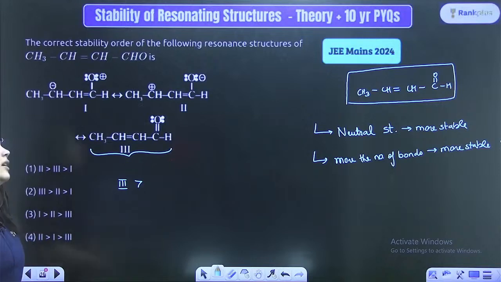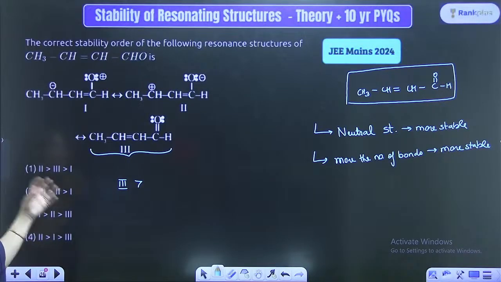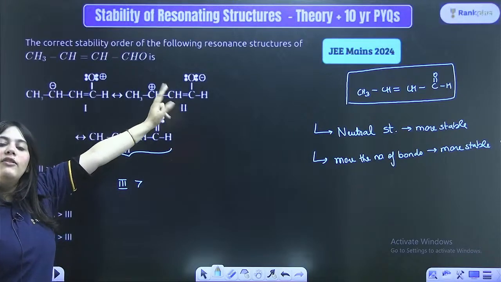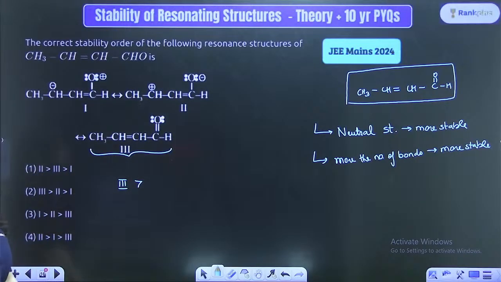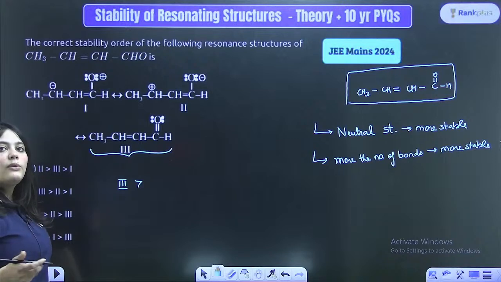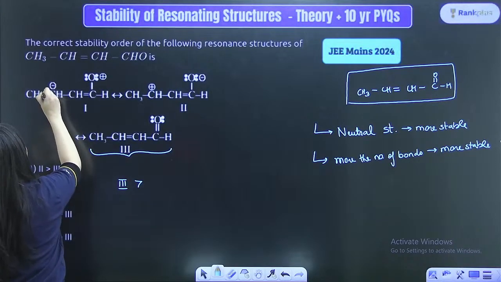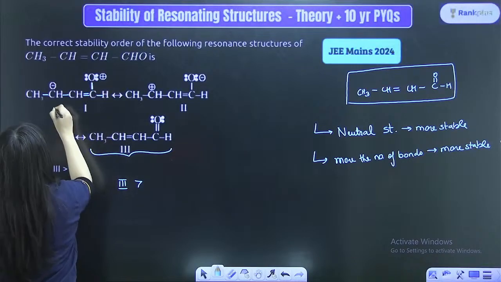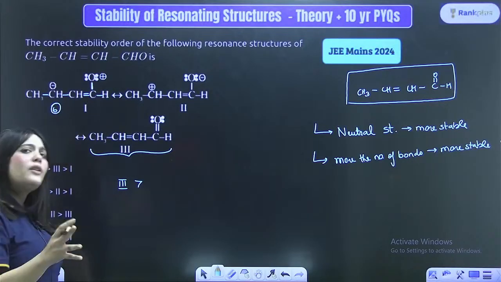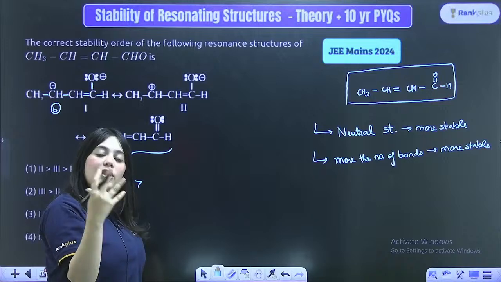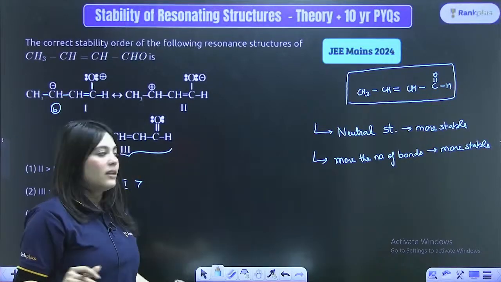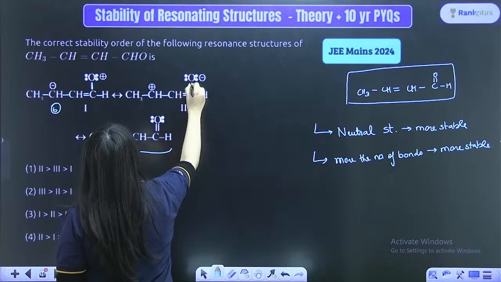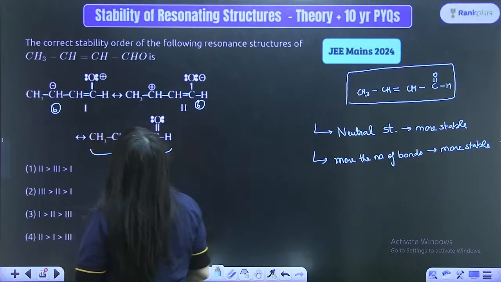The second point is, now here it has a positive charge and here they also have positive and negative charges. These are charged structures. Now here, which one is more stable? Once again, count the number of bonds. Here it is 1 bond, 2, 3, 4, 5, 6. 6 bonds I can see, right? Whatever bonds you can see with your naked eye, just count those bonds, that is it. Here once again 1, 2, 3, 4, 5, 6. Once again 6 bonds are present over here.